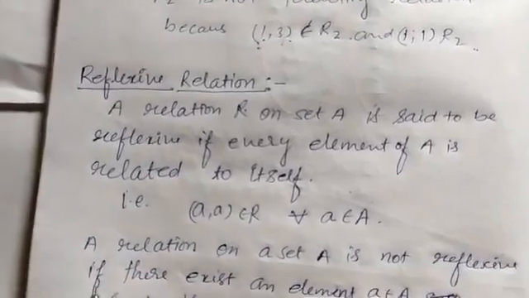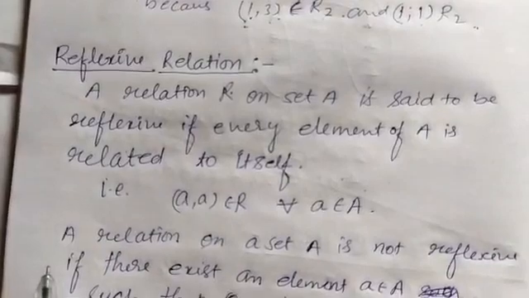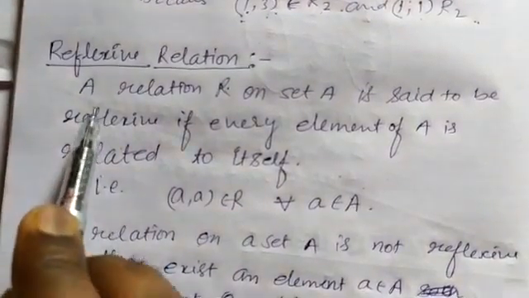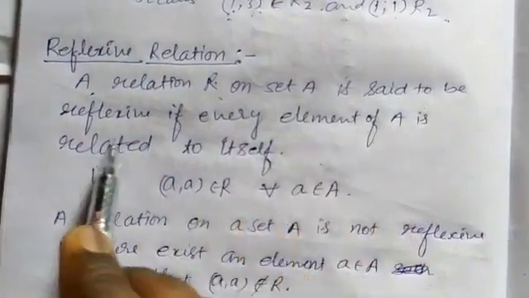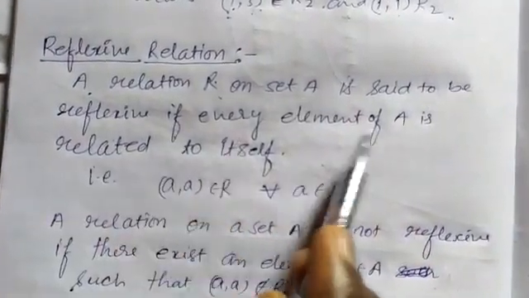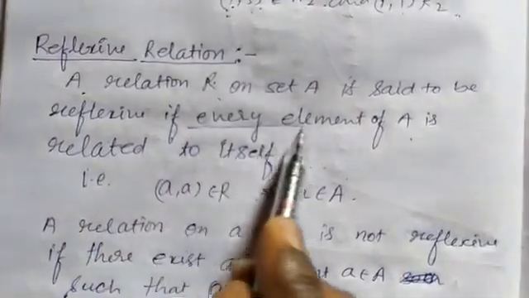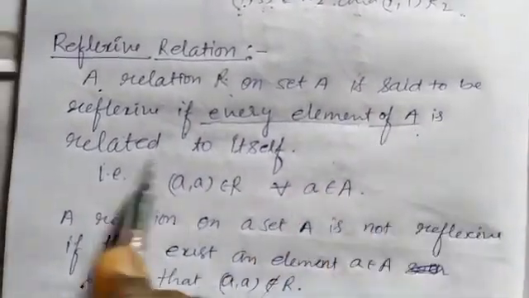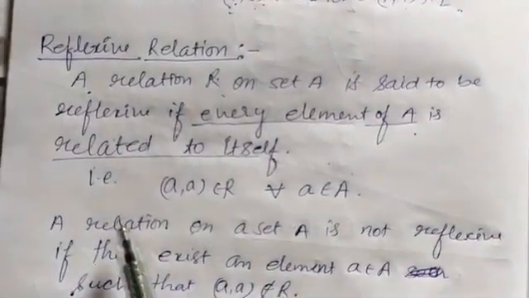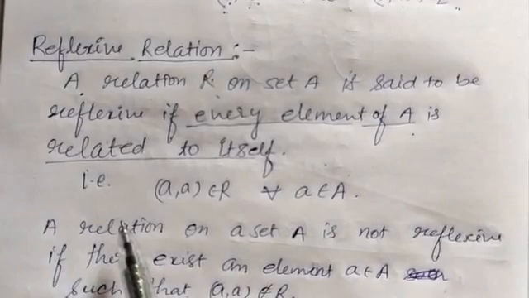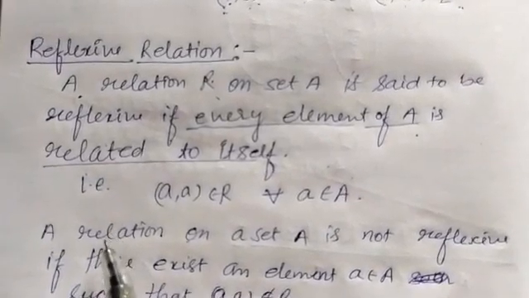Now students, we have the next type of relation. This is the reflexive relation. The definition of the reflexive relation is: a relation R on set A is said to be reflexive if every element of A is related to itself. It is similar to the identity relation, but there is one major difference between reflexive and identity relation.